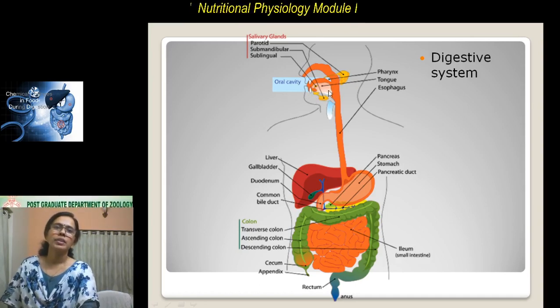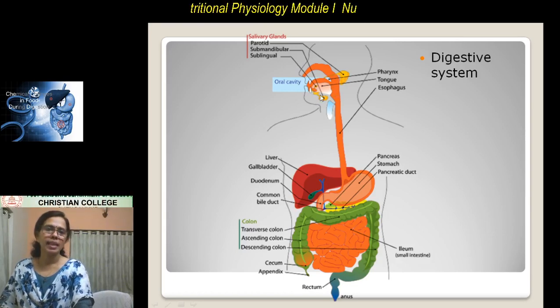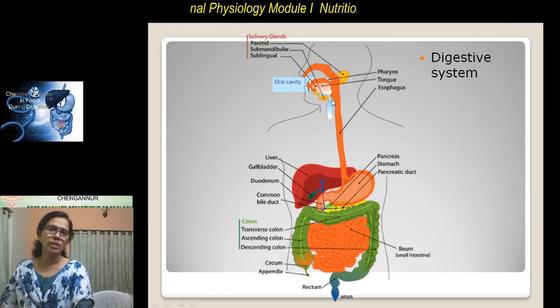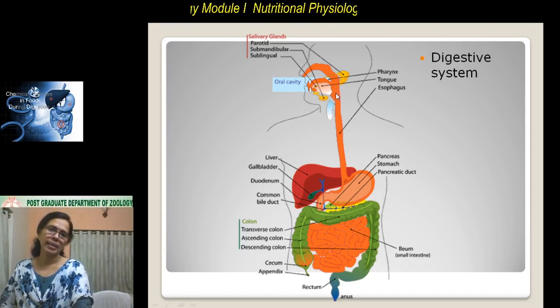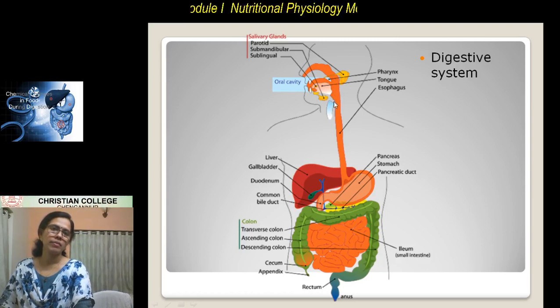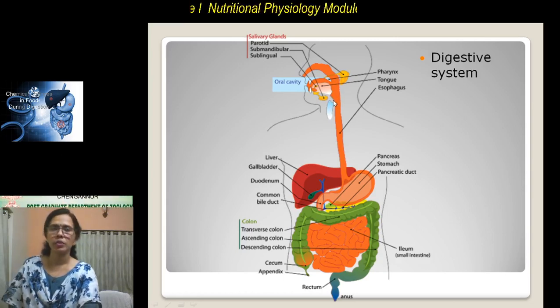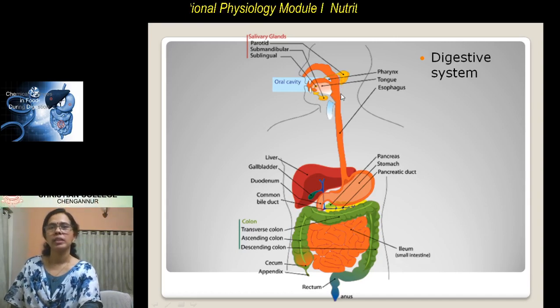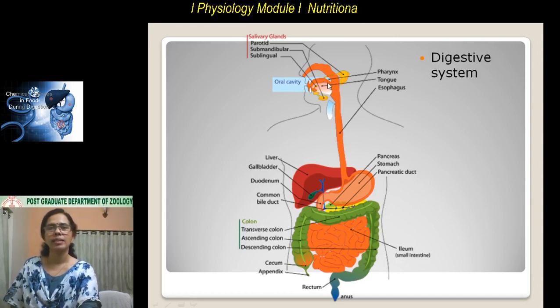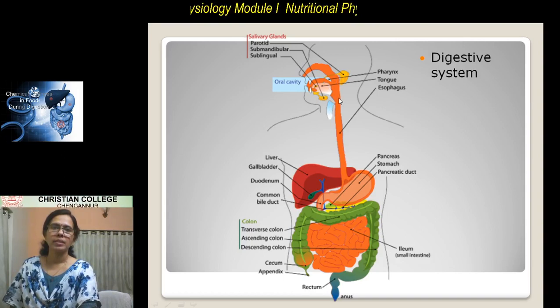After the food gets mixed with saliva, after chewing, the food is converted to bolus. And then this bolus is pushed into the pharynx. The pharynx, we know, is a very short part of the alimentary canal, but it is a common part for the respiratory tract as well as the digestive tract.